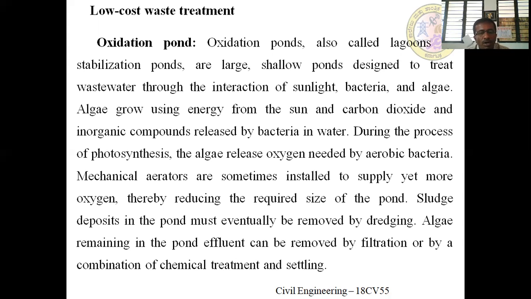Sludge deposited in the pond must eventually be removed by dredging. Once the degradation of the organic material takes place, the remaining organic and inorganic matter settles at the bottom of the tank. This is termed sludge, and it is removed using the dredging process. Algae remaining in the pond effluent can be removed by filtration or by a combination of chemical treatment and settling. After the complete reaction, the algae die, and they are also removed by filtration, chemical treatment, or settling.